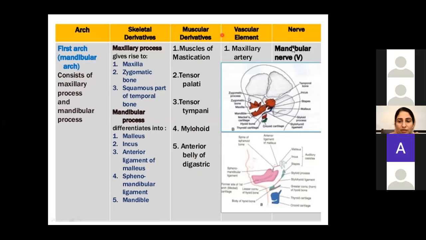Now, which is the nerve of first pharyngeal arch? That is trigeminal nerve. Okay, and which part of the trigeminal? It is the mandibular division of the trigeminal nerve. So just memorize that all these muscles are supplied by mandibular division of the trigeminal nerve. Whichever muscles are derived from first pharyngeal arch.